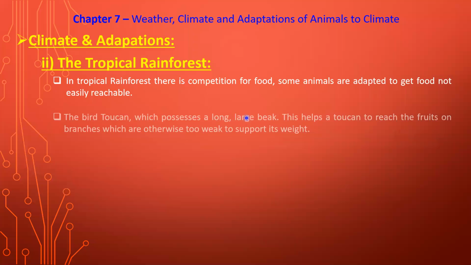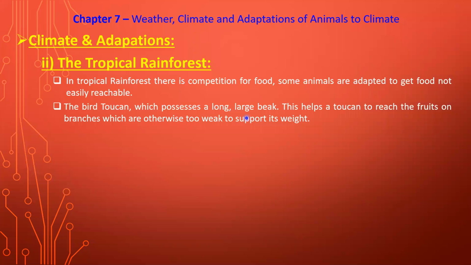Now, consider the best example, the bird toucan, which reaches such food where other birds are not able to reach easily.